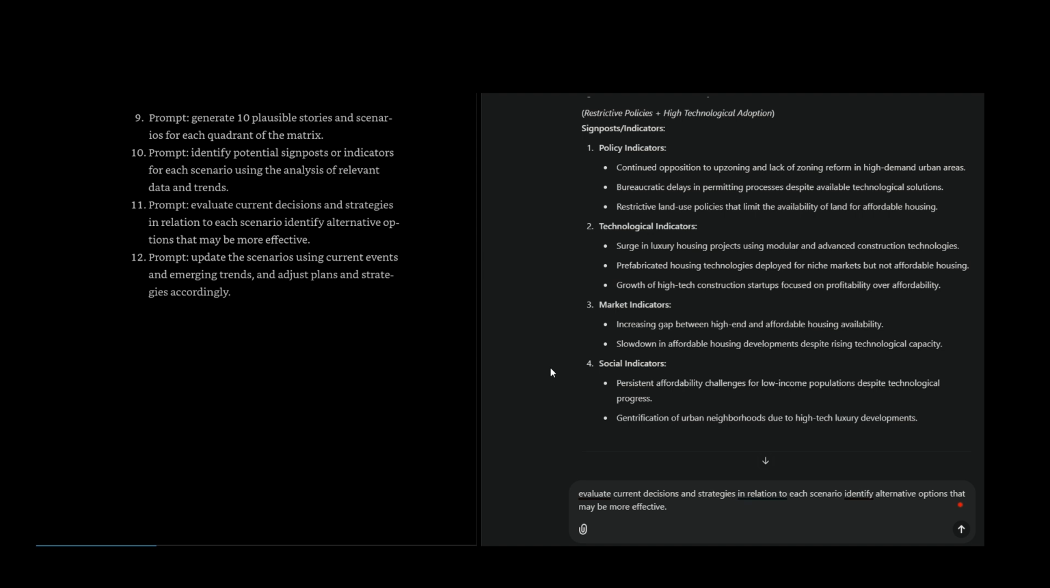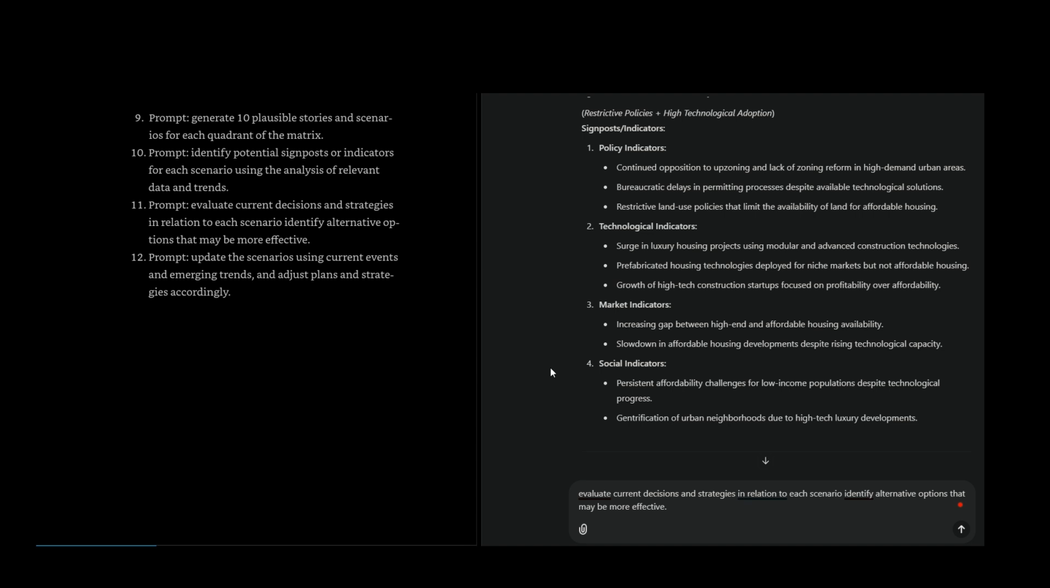Technological indicators: surge in luxury housing projects using modular and advanced construction technologies. Prefabricated housing technologies deployed for niche markets but not affordable housing. Growth of high-tech construction startups focused on profitability over affordability. Market indicators: increasing gap between high-end and affordable housing availability. Slowdown in affordable housing developments despite rising technological capacity.